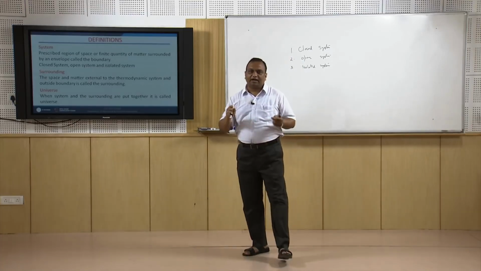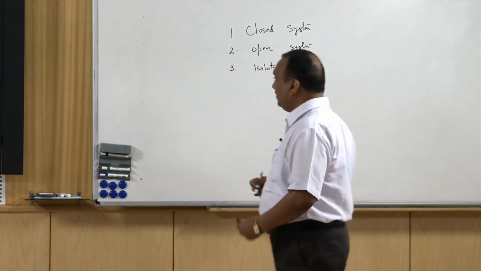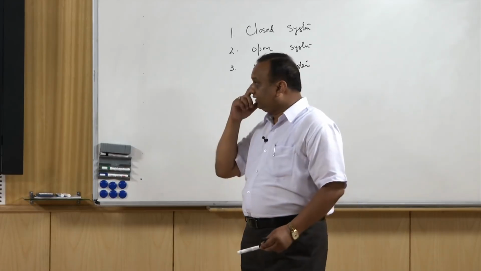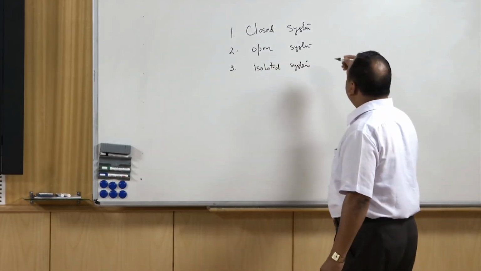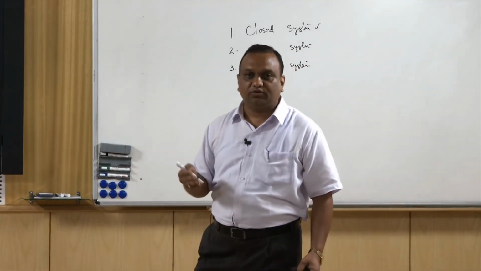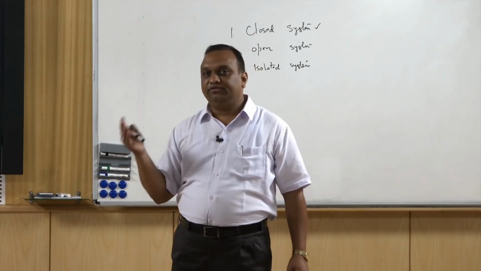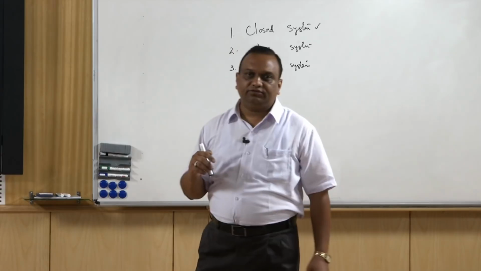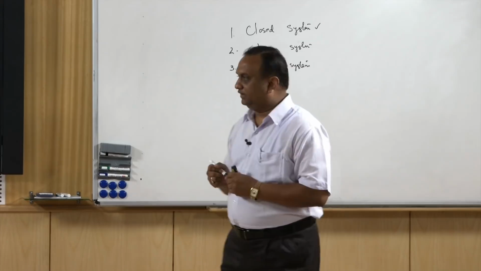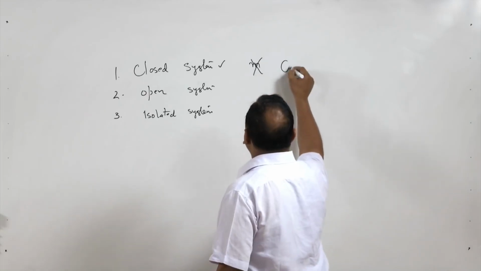So, a system is a prescribed region of space. It can be a physical entity or it can be an imaginary volume in space on which the thermodynamic studies are concentrated. In a closed system, for example, this room can be considered as a closed system. If we seal all the doors and windows of this room, then heat transmission can take place through the ceiling, the wall or the floor of the room, but mass transfer cannot take place. So, in a closed system, mass transfer is not possible, but heat transfer is possible.